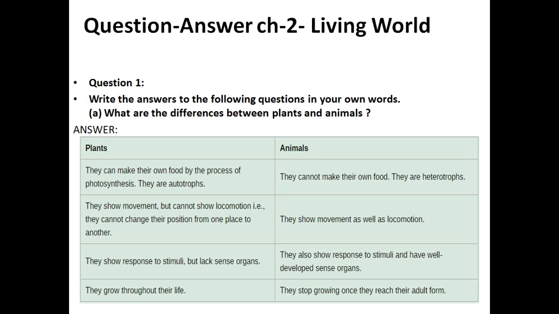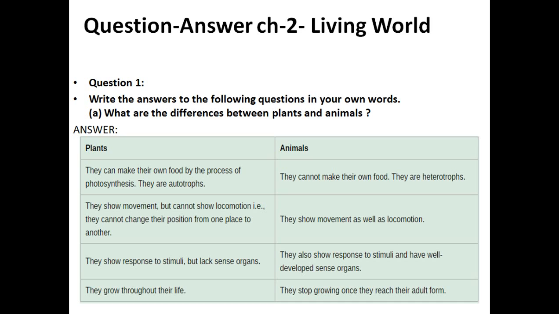They are autotrophs. The organism which prepares its own food is known as an autotroph, and plants prepare their own food. That's why they are known as autotrophs. While animals are dependent on other animals, so they are known as heterotrophs. An organism which depends on others for food and nutrition is called a heterotroph. We human beings are also heterotrophs because we are dependent on plant products and animal products. So animals are heterotrophs while plants are autotrophs. This is the main difference between plants and animals.